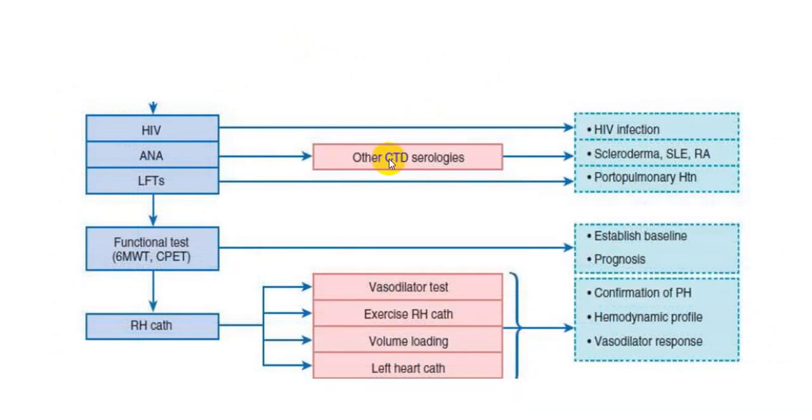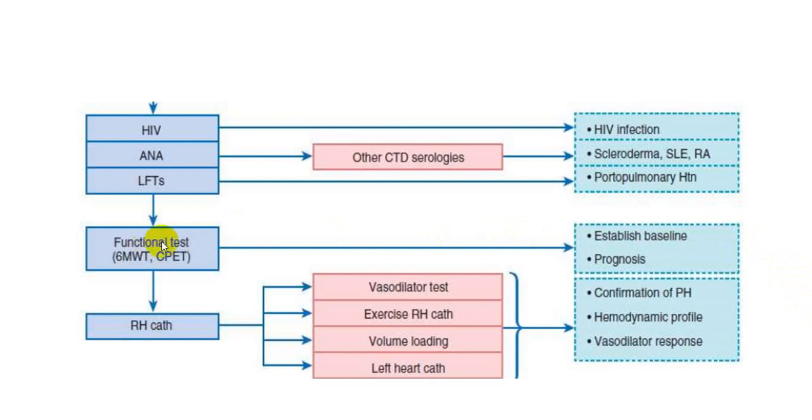For collagen tissue disorders, HIV, ANA, liver function test, etc. to rule out those particular groups like HIV infection, scleroderma, SLE, rheumatoid arthritis, portopulmonary hypertension, all those groups. In portopulmonary hypertension, LFT. For scleroderma, SLE, RA, ANA, anti-nuclear antibody, anti-CCP, RA test, etc. to rule out scleroderma, SLE, rheumatoid arthritis, and to rule out HIV infection, HIV test.